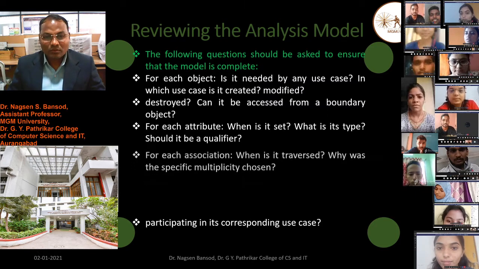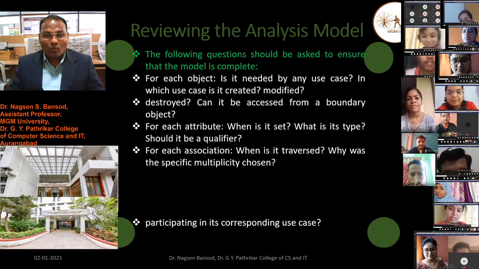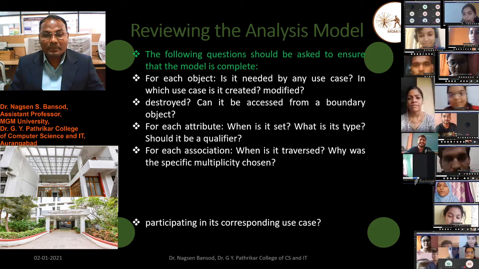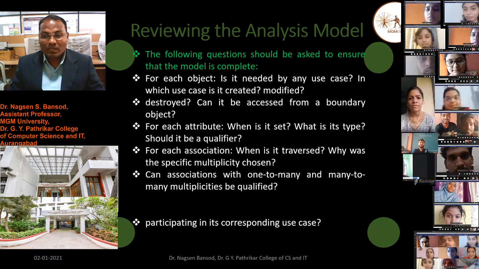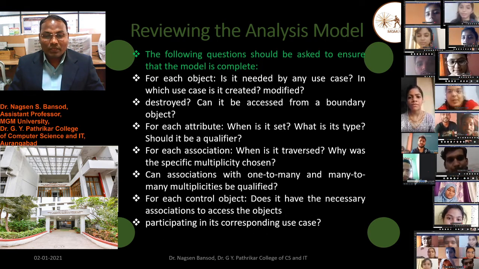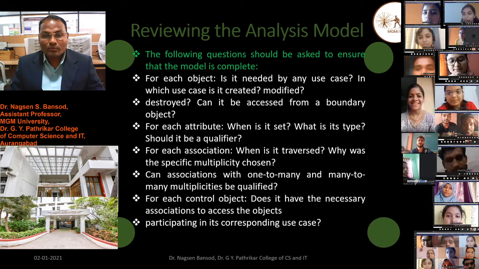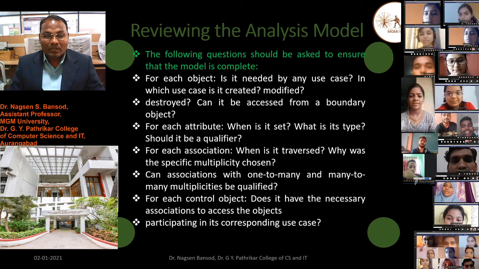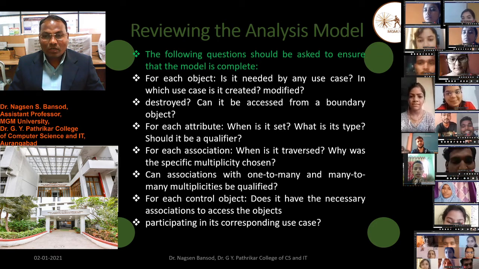Should it be a qualifier? For each association, when is it traversed, and why was the specific multiplicity chosen? Can associations with one-to-many and many-to-many multiplicity be qualified? For each control object, does it have the necessary associations to access the objects participating in its corresponding use case? When all these questions are satisfied, then we can say the model is complete.